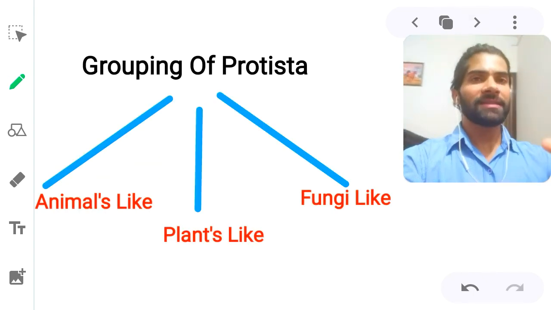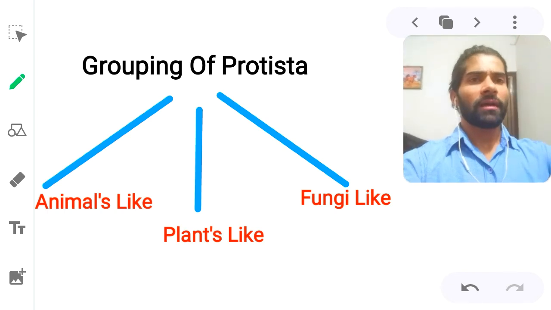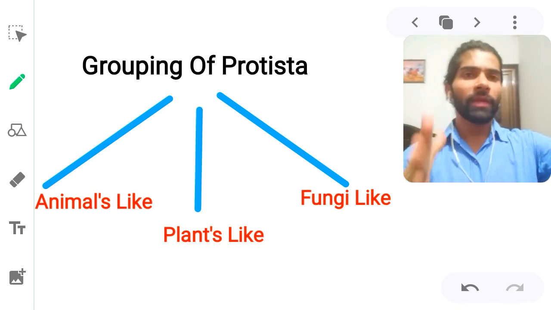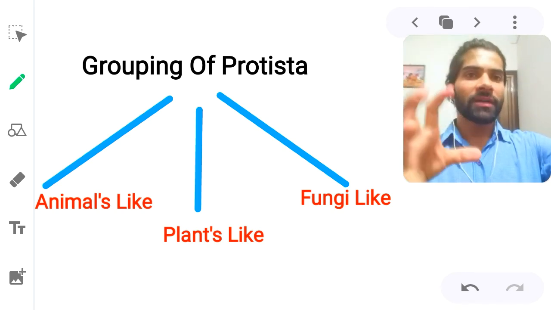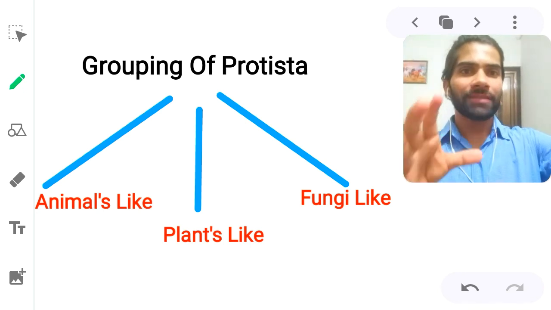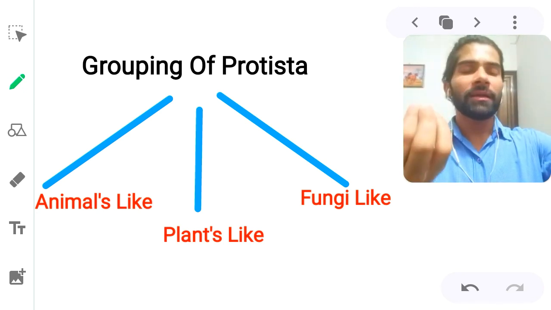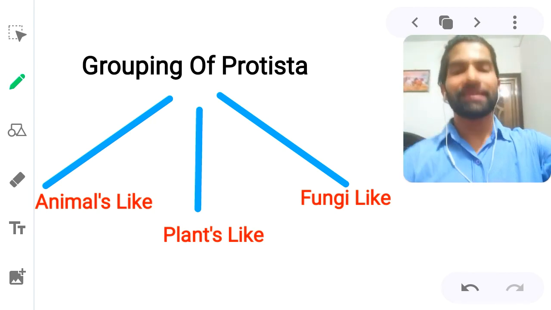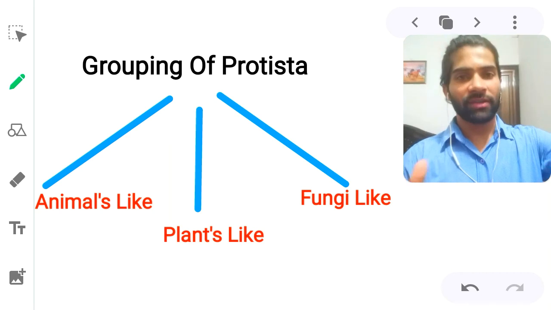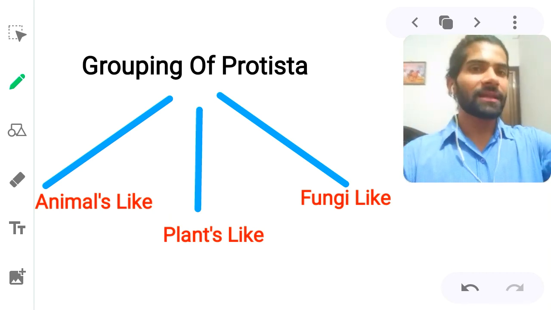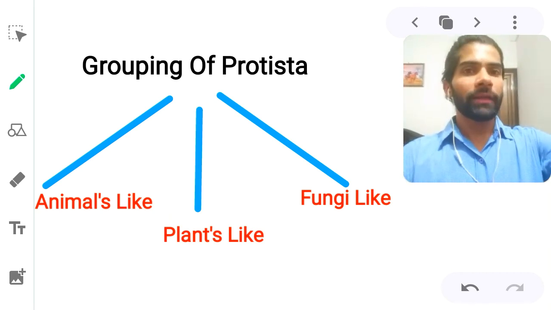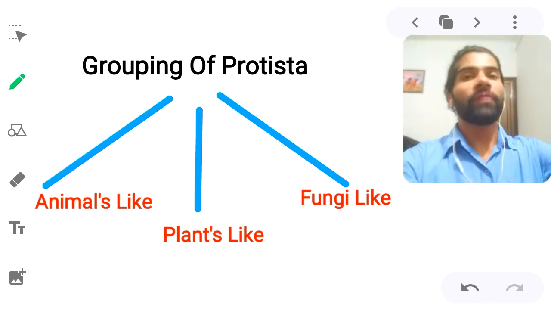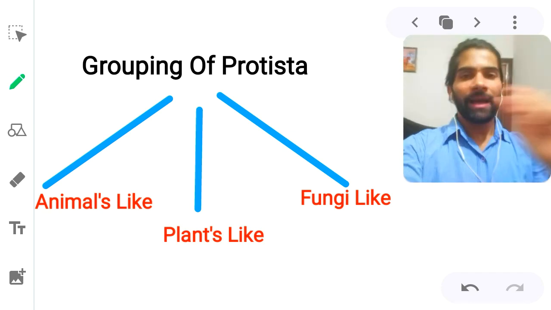And this is the last slide. I think we are going at the last grouping of protista. We are going through these 3 terms in the protista. We are dividing protista into 3 groups on a simple basic structures, like animals like a structure of the protista, plants like a structure, और fungus like structure. Means जो कि animals के जैसे characters रखते हैं, so we are calling them like animals like structure. plants वाले जो हैं, जिनमें plants वाले structures हैं, जैसे chlorophyll होता है, so a plant like है and fungus like.